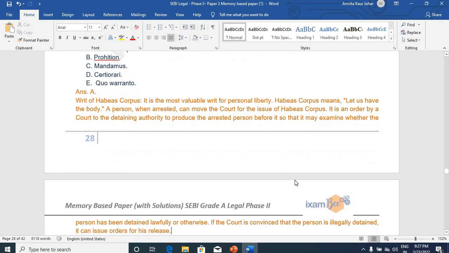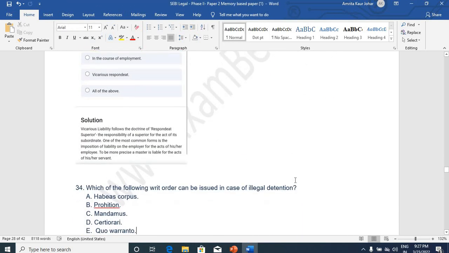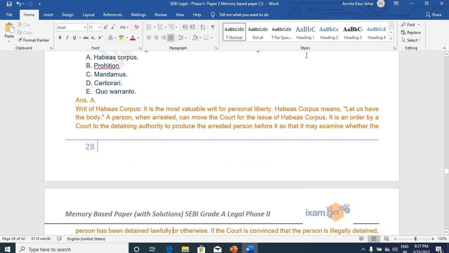Which of the following writ order can be issued in case of illegal detention? Habeas corpus is of course the answer, and it is very easy topic actually.